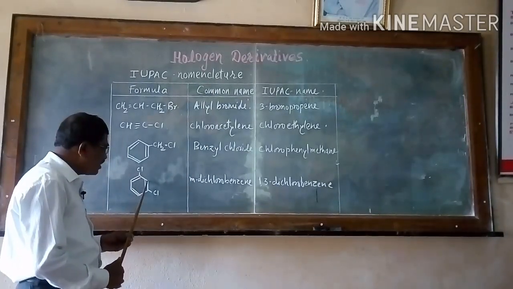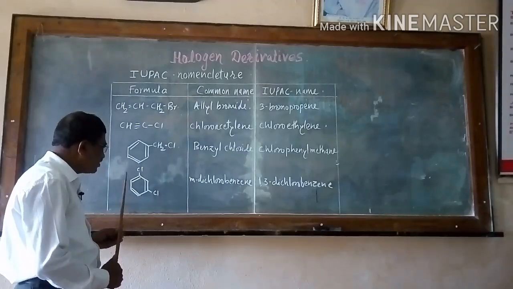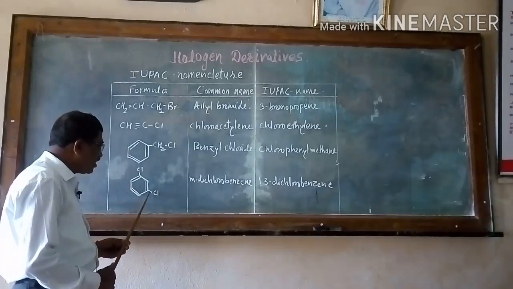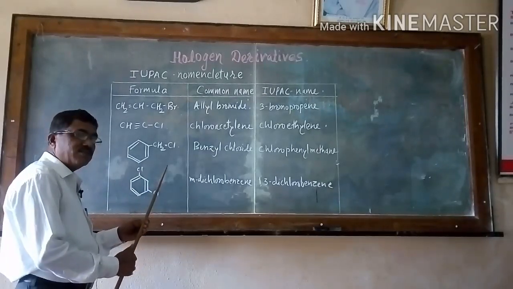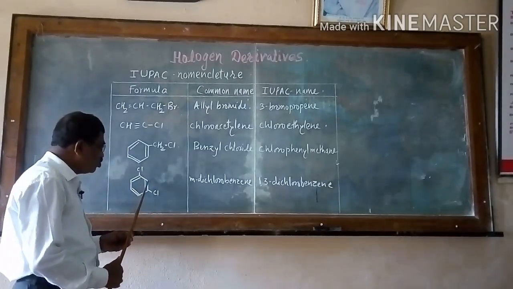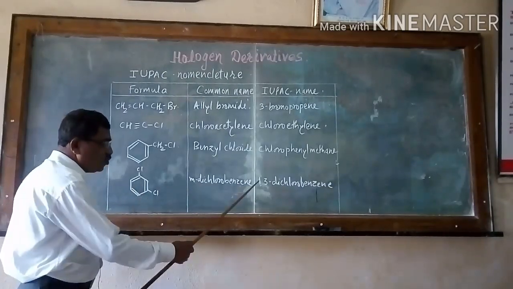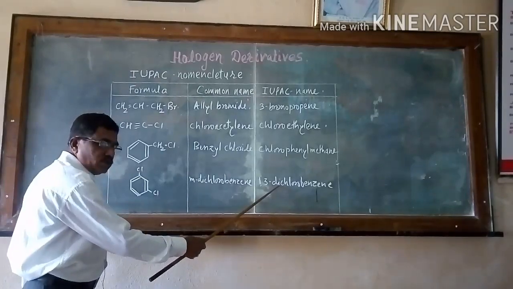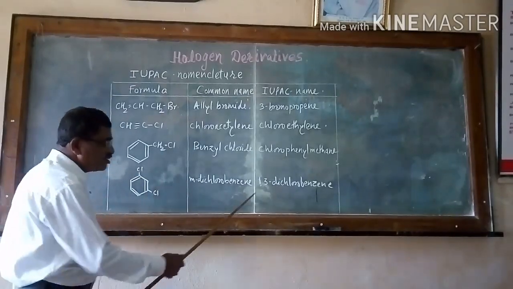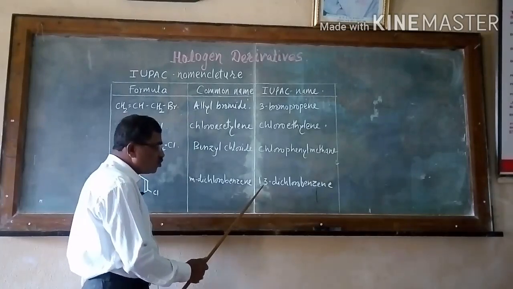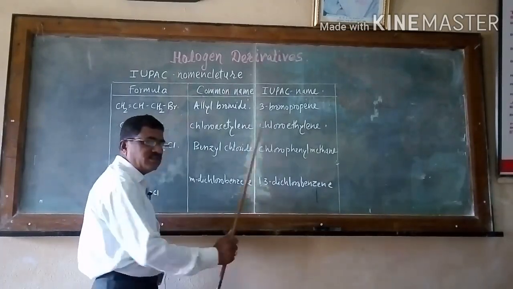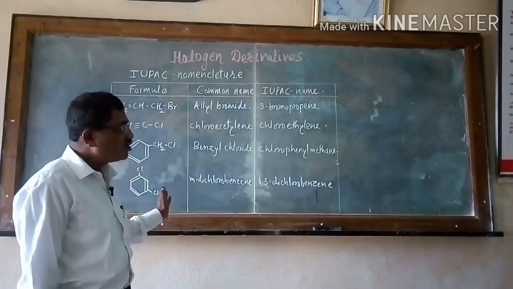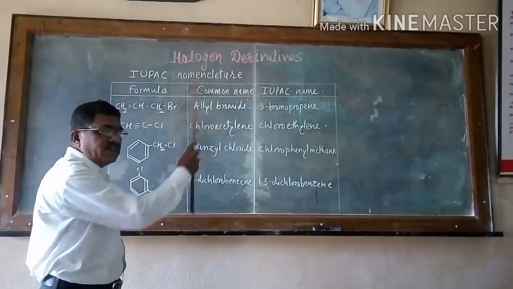This is carbon number 1, 2, 3, 4, 5 and 6. If we give the numbers like this, 1, 2, 3, 4, 5, it will go to a larger number, but 1, 2, 3, at 1 and 3 positions there are two chlorine atoms, di means 2, and this is a benzene ring. The IUPAC name is 1,3-dichlorobenzene. So we can take so many examples for IUPAC nomenclature in halogen derivatives.